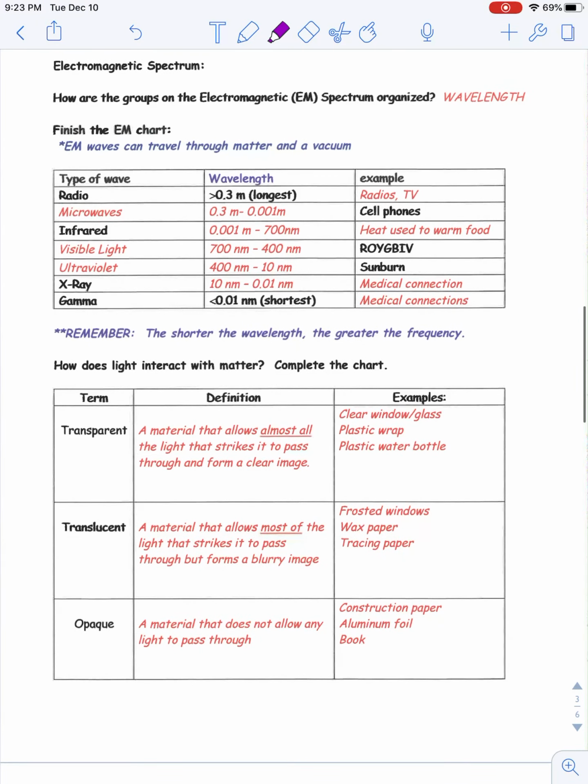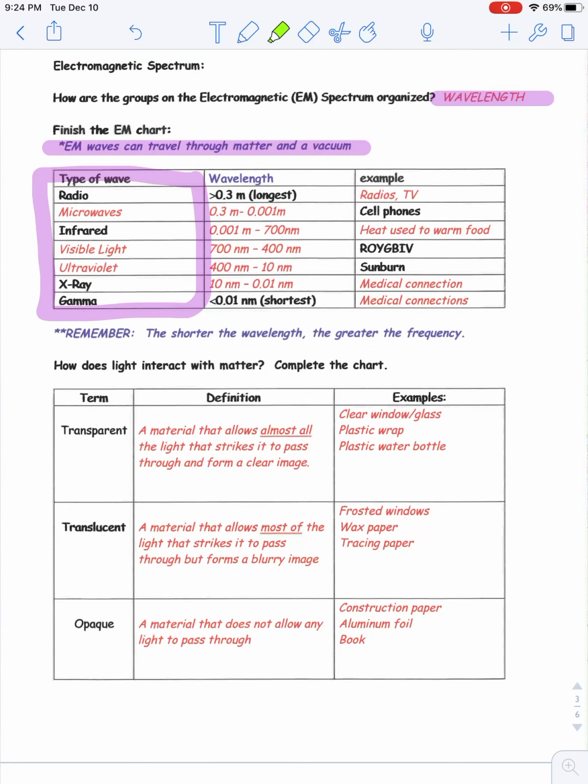Electromagnetic spectrum. So how are the groups on the EM spectrum organized? They are organized by wavelength. Super important that you know that. So EM waves, they can travel through matter as well as a vacuum, that empty space between the sun and earth. There are seven EM waves: radio, microwave, infrared, visible light, ultraviolet, X-ray, and gamma.